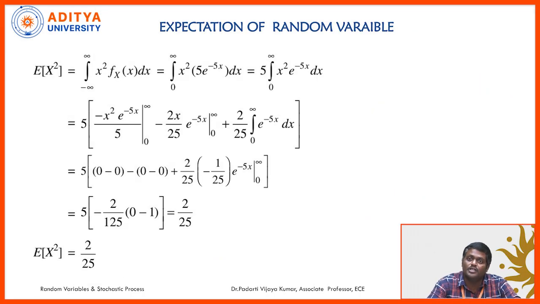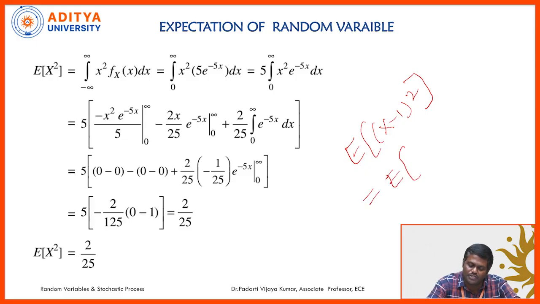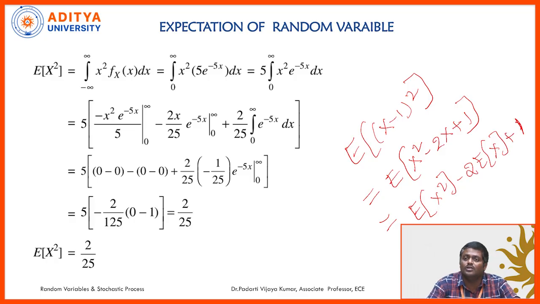Next, expectation of x minus 1 whole square. In order to compute expectation of x minus 1 whole square, first what we need to do is expand this expression: expectation of x square minus 2x plus 1. And we will apply the properties of expectation. Expectation of x square minus 2 into expectation of x, plus expectation of constant is constant.